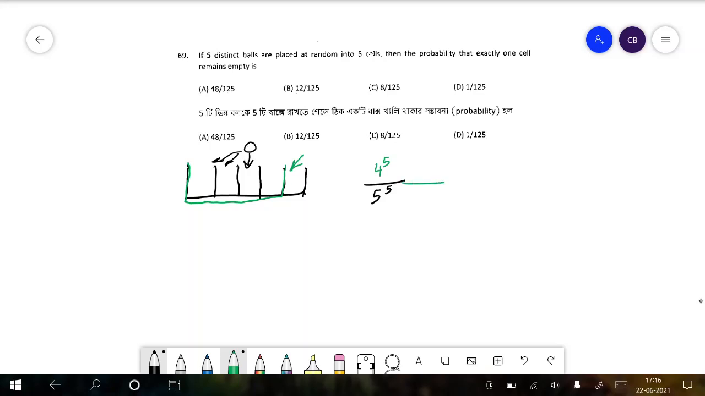However, that also includes cases where more than one are empty, those possibilities are also included, so we have to exclude them. So that will be minus 1 to the power 5, minus 2 to the power 5, and minus 3 to the power 5. So that will be only all in one container, all in 2, all in 3. So those 3 possibilities will be eliminated. So after eliminating these 3, the answer will become 48 divided by 125.